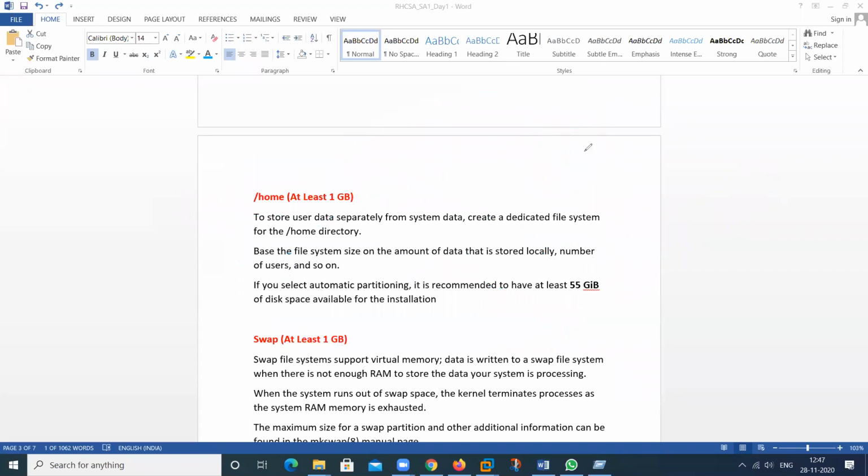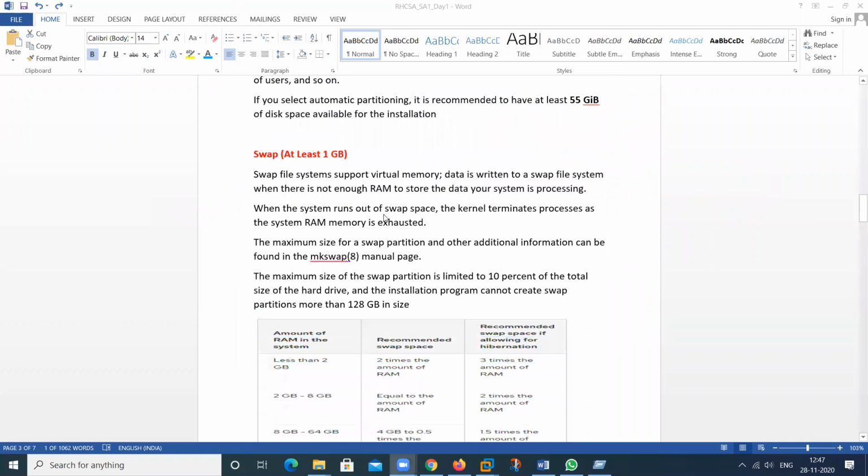Then what is the next one? That is swap. Swap means virtual memory. It's a part of your hard disk, the HDD. This part of the hard disk is used as RAM, random access memory.